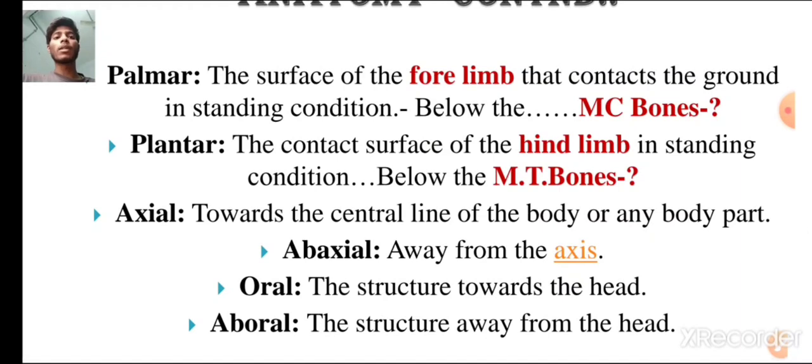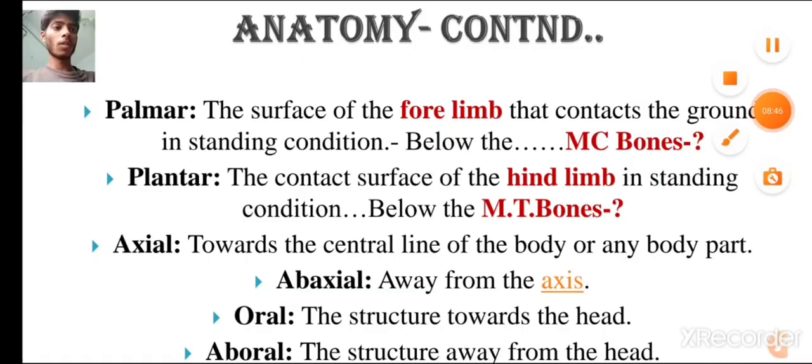Then palmar. Palmar is the surface of the forelimb that contacts the ground in standing condition below the MC bones. MC bone, that is nothing but metacarpal bones. Specifically, the palmar is used in the forelimb and plantar is used in the hind limb. That is nothing but the surface which is contacting the ground. In hind limbs it is plantar, and in case of the forelimb it is palmar.